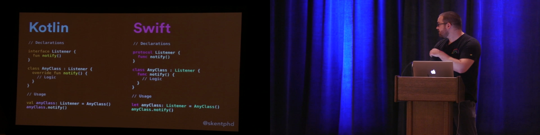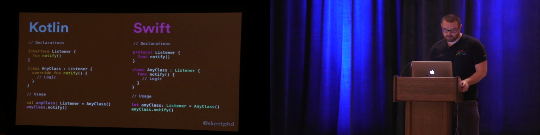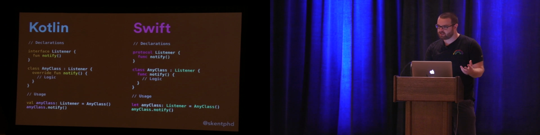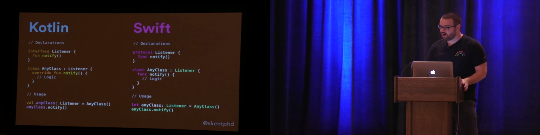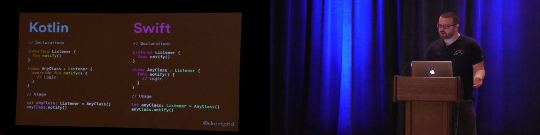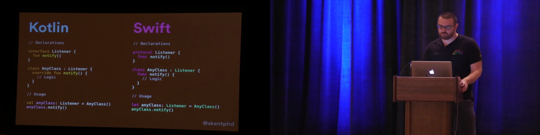So then if I have a class, what I'd like to be able to do typically is make an instance of it. So at the bottom of this slide, what we're now doing is instantiating an instance of this any class. We're assigning it to an any class variable, and in both cases, I am deliberately typing this as a listener just to prove that I can safely call this notify method when I know all I have is a listener. So the contract that we have specified is being honored here. The method invocation syntax is normal from my point of view.